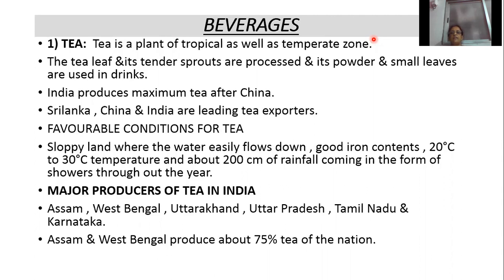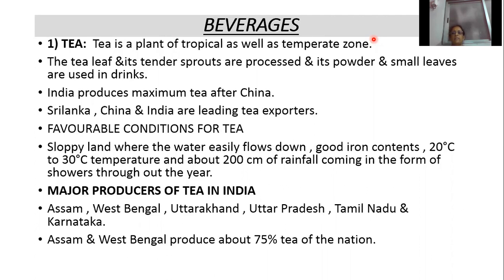What are the favorable conditions for tea? Slopey land where the water easily flows down, soil having good iron content, a temperature of 20 degrees Celsius to 30 degrees Celsius, and about 200 centimeters of rainfall coming in the form of showers throughout the year.